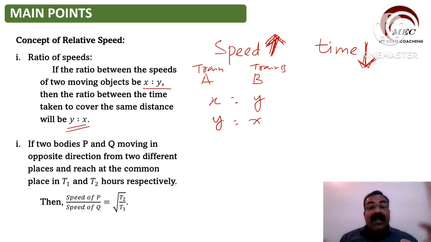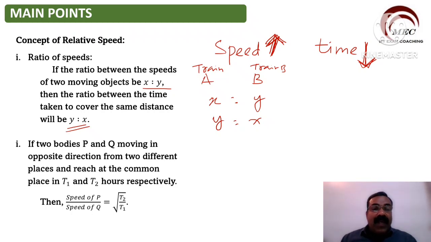What does it mean? If the speed of train A is more, then the time taken by the train A will be less. Speed will be more, time will be less. Understand this very clearly. Similarly, when speed is less, time taken will be more.